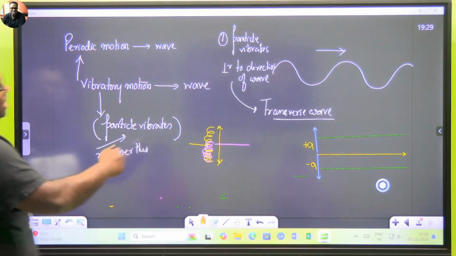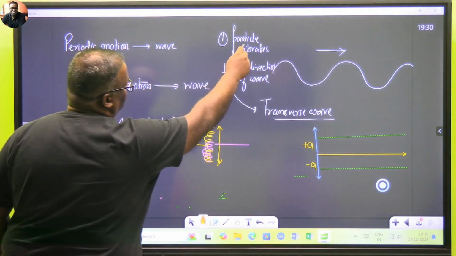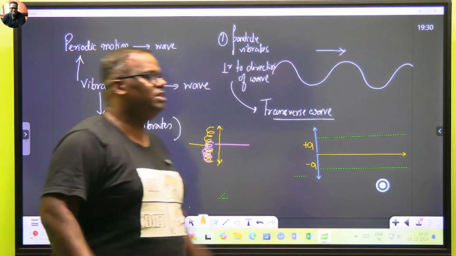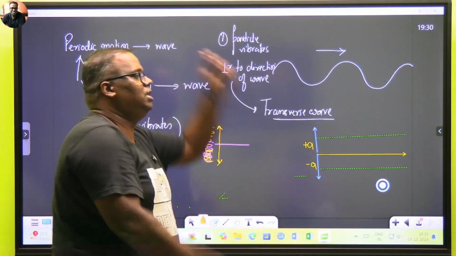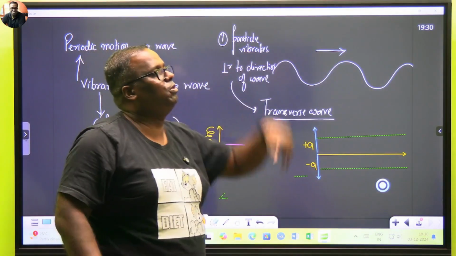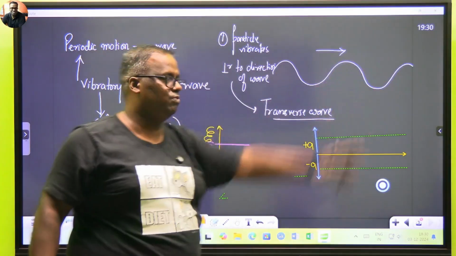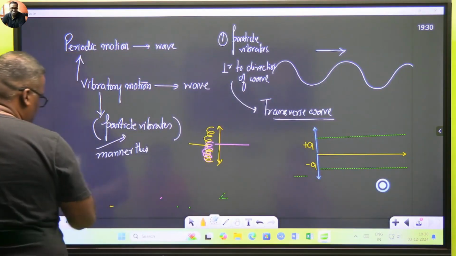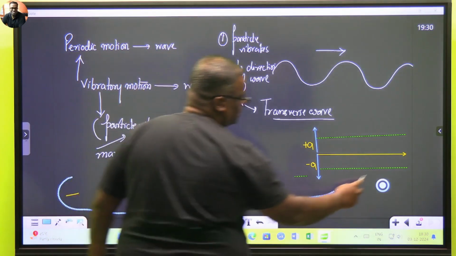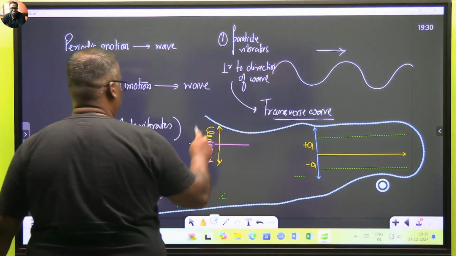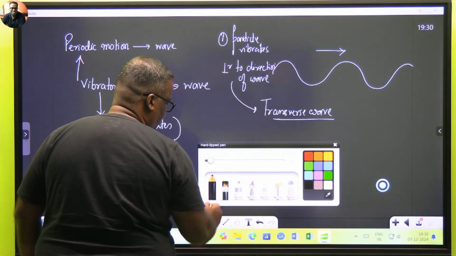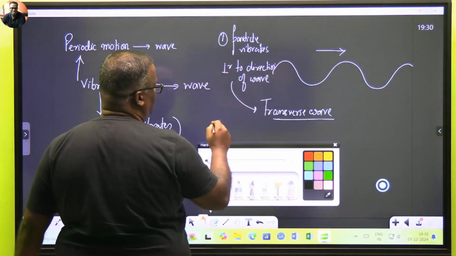So we come down to the next type. The first one was that the particle vibrates perpendicular to the direction of the wave. One of the best examples is the gym rope. You are vibrating in this direction, the wave is propagating in this direction. It's a transverse wave. Okay, let's take the next example now. Here itself. This was perpendicular.